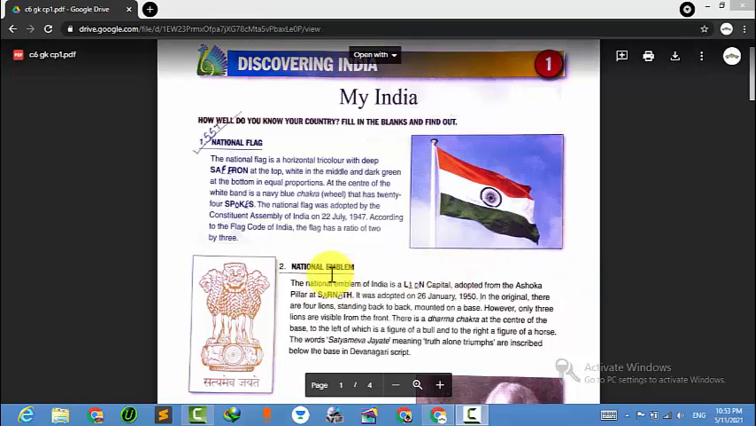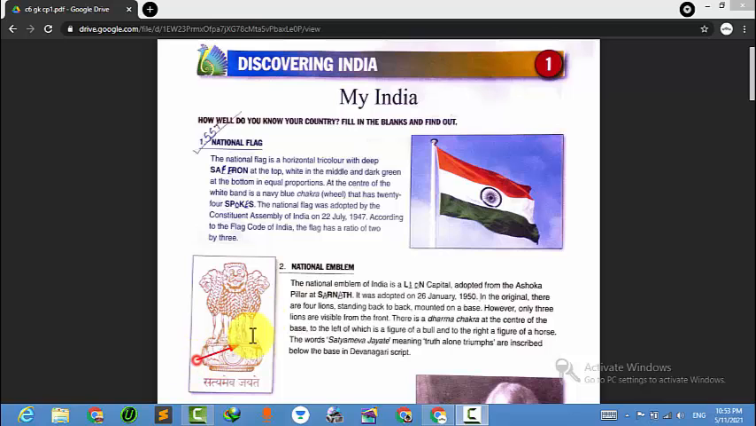Now we will come to the national emblem. This one is the national emblem. The national emblem of India is the lion. Can you see this one? The lion capital was adopted from the Ashoka pillar at Sarnath. It was adopted on 26th January 1950.